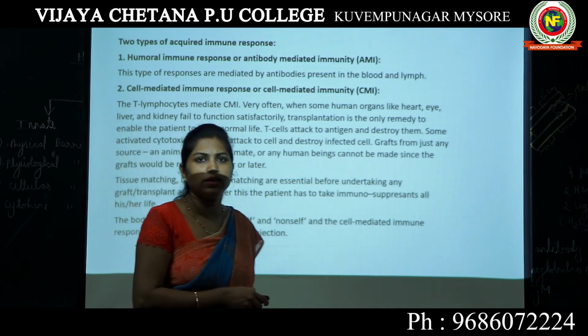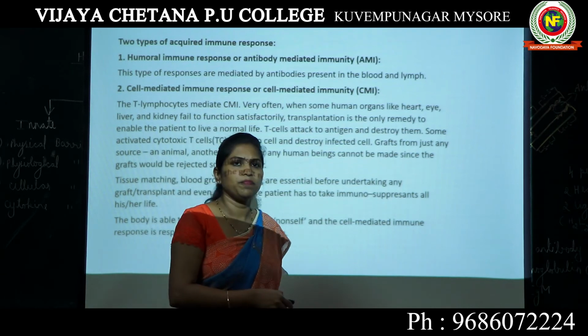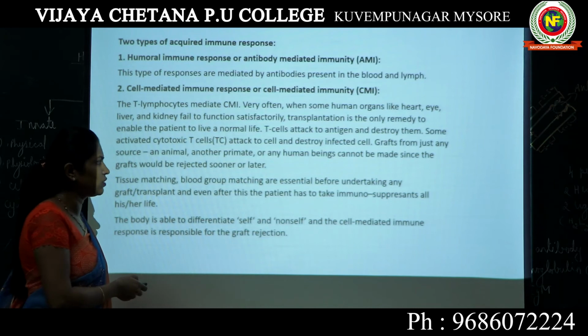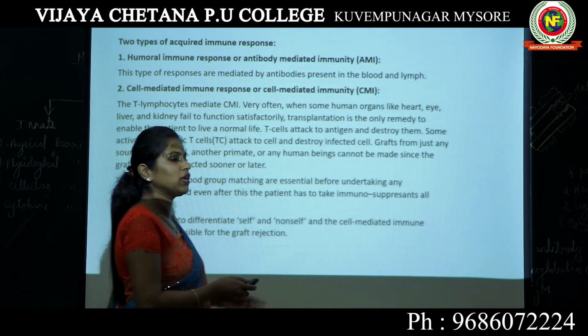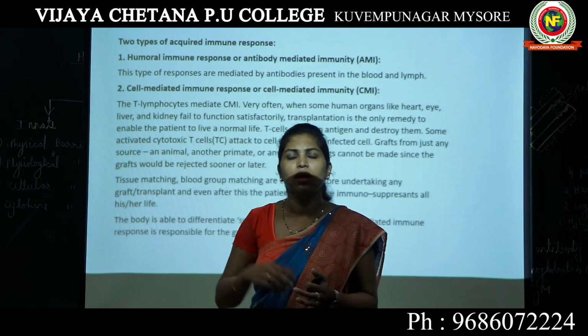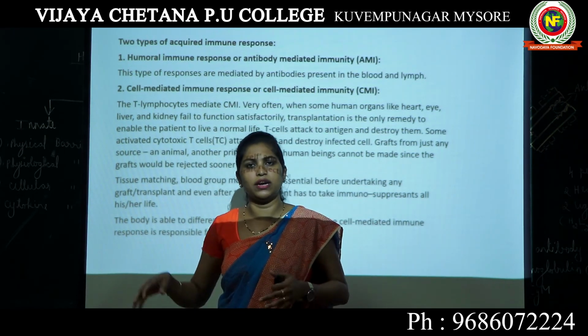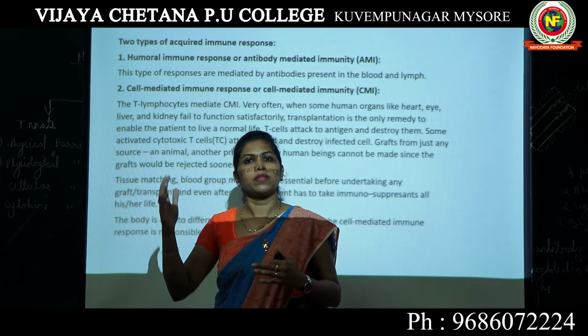So transplantation surgery is not that simple, and transplantation is not an easy process. Even if you do tissue matching and blood group matching, imagine I am an A positive person taking a kidney from a person who is already A positive, both our blood group is matching, tissue is matching.